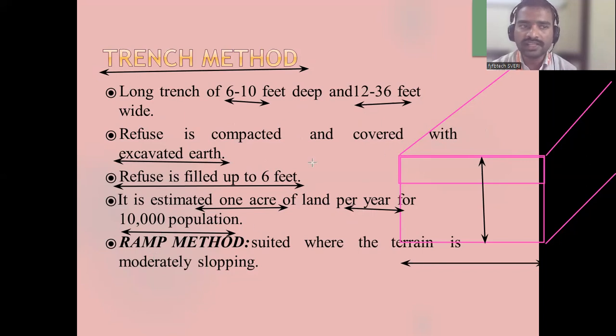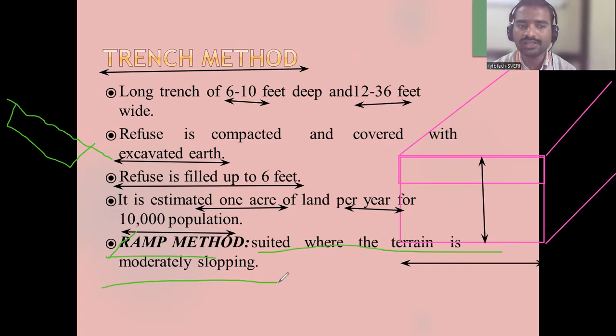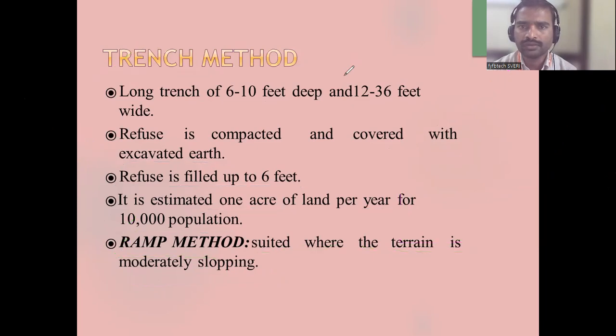The trench method is used when the area is plain. If the area is a sloping area, then which method is used? If the area is sloping like this, then we use the ramp method. It is the same as the trench, but the trench will be in the sloping direction. That is called the ramp method, suited where the terrain is moderately sloped. Are you getting all of you? Trench method and ramp method? Yes, sir.